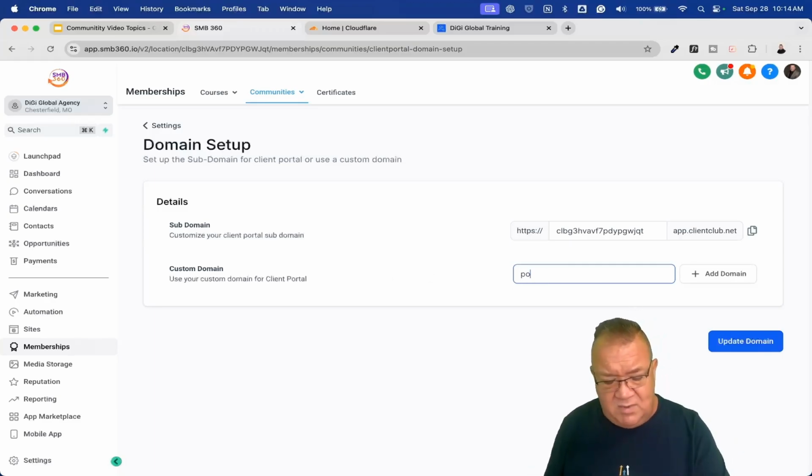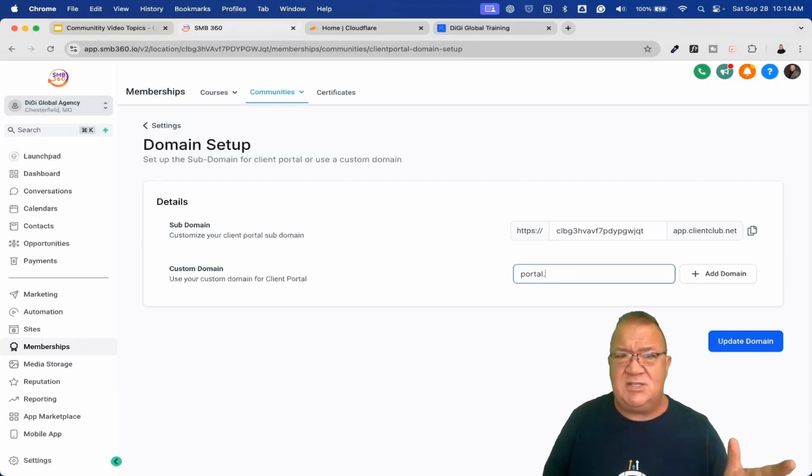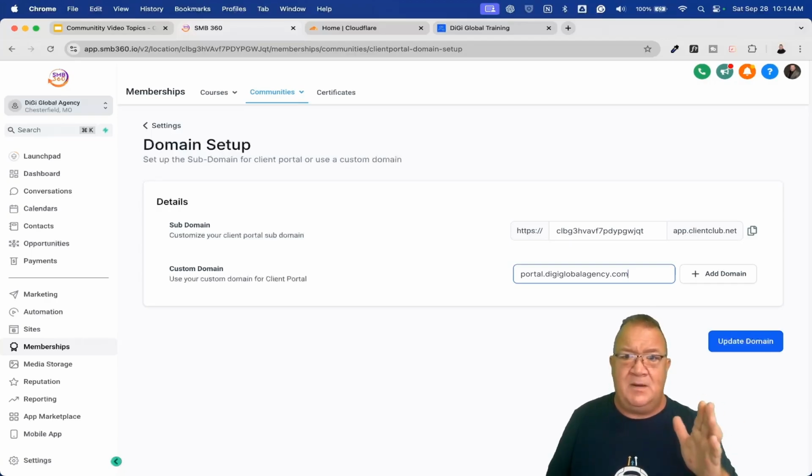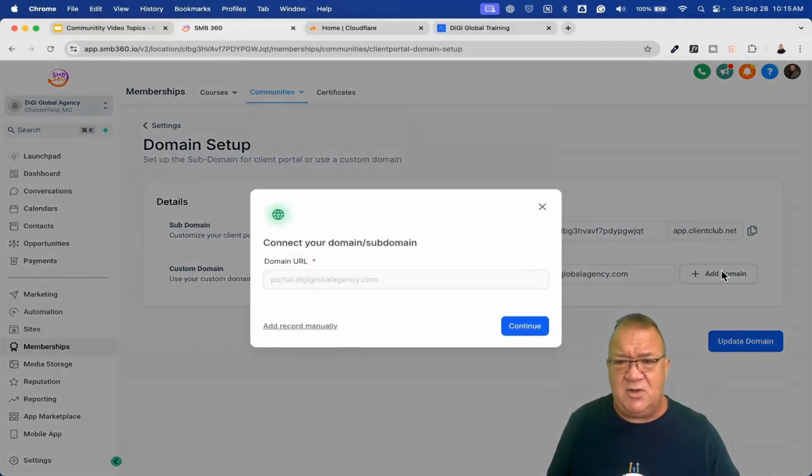So right now, what I'm going to do is I'm going to call mine portal. That's just me. You can call it training. You can call it whatever you want. But I'm actually going to create a subdomain of my digiglobalagency.com that I have registered. So right now, I'm going to just go to portal.digiglobalagency.com. That's going to be a subdomain under my main DigiGlobal Agency, which I already have registered, and it's working. So all of this can be public. And then I'm just going to click on the Add Domain button.